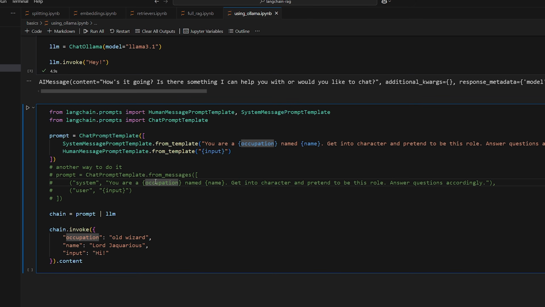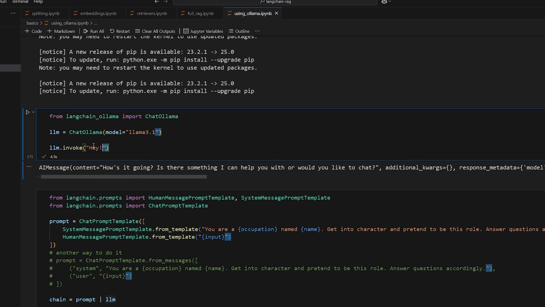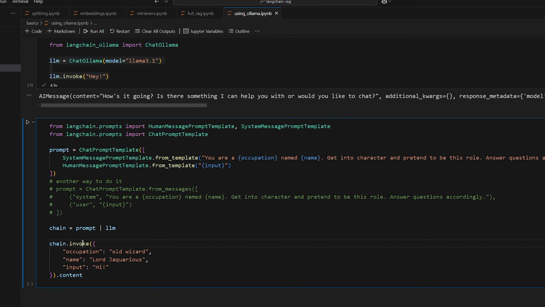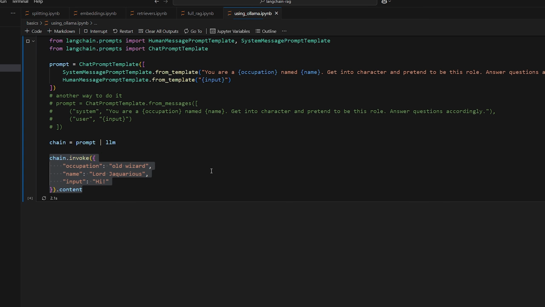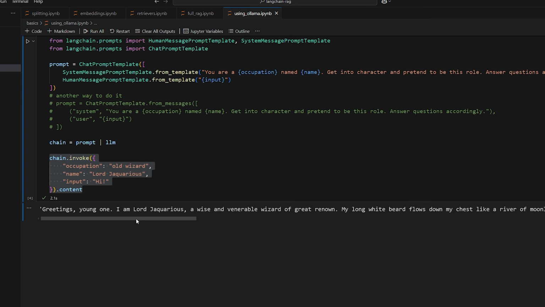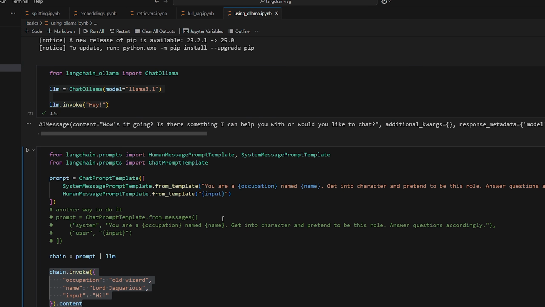Awesome. And if we want to, we can use the same template stuff we learned about last time. So we have a set of messages here with templates within it that have variables, and then we can chain the prompt to a large language model, which is our ChatOllama model. And then now when we invoke the chain, we pass in the occupation, the name, the input, and this will give us a response. It should be like a wizard. Greetings, young one. I am Lord Jaquarius, a wise and venerable wizard of great renown. So it works perfectly.